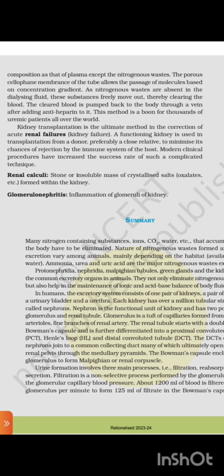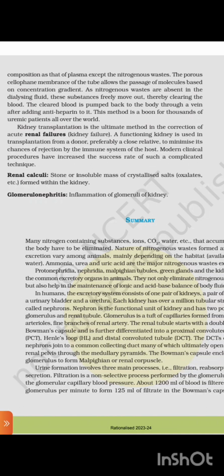Kidney transplantation is the ultimate method in the correction of acute renal failure, kidney failure. A functioning kidney is used in the transplantation from a donor, preferably a close relative, to minimize the chances of rejection by the immune system of the host. Modern clinical procedures have increased the success rate of such a complicated technique.